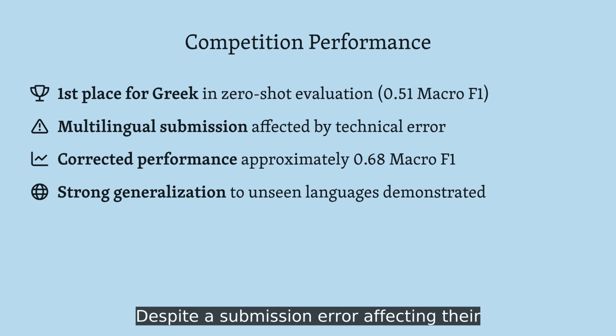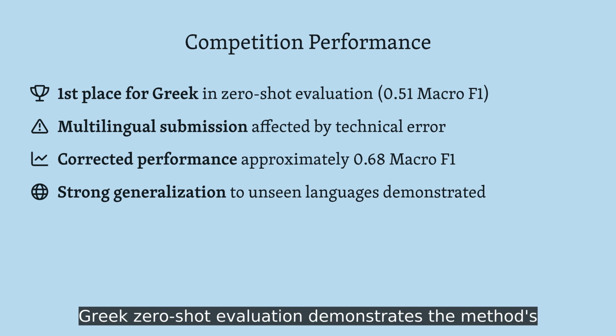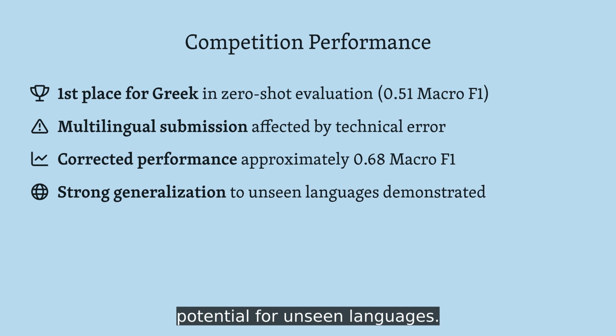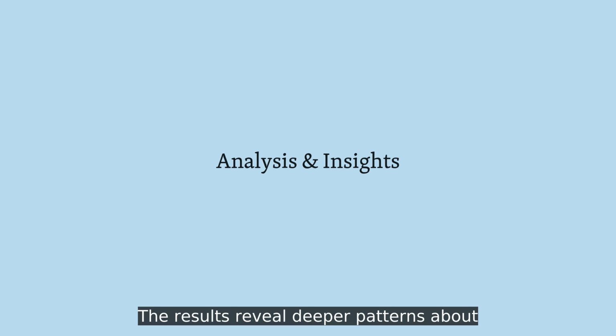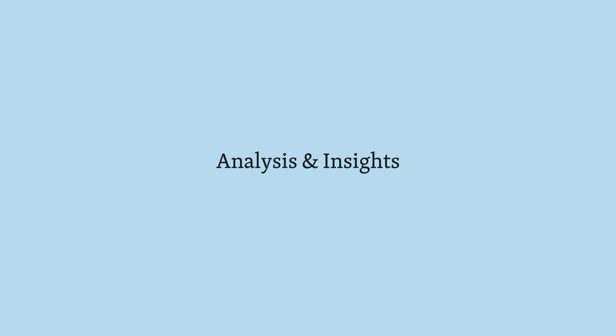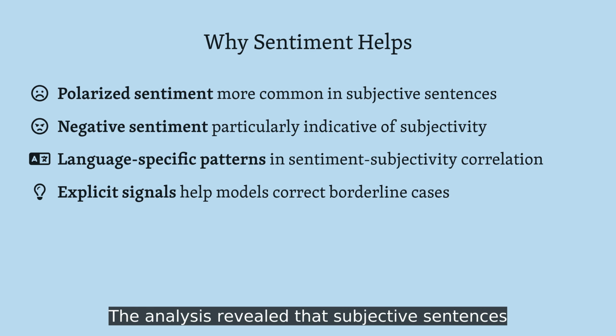Despite a submission error affecting their multilingual results, achieving first place on Greek zero-shot evaluation demonstrates the method's potential for unseen languages. The results revealed deeper patterns about how sentiment and subjectivity interact across languages. The analysis revealed that subjective sentences tend to carry more emotionally polarized language, especially negative sentiment.